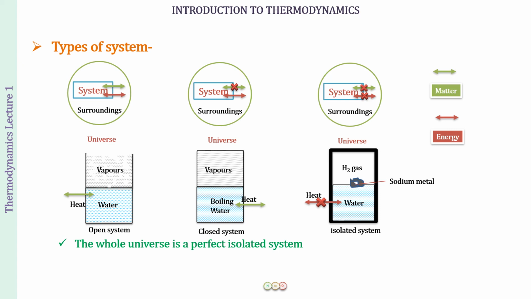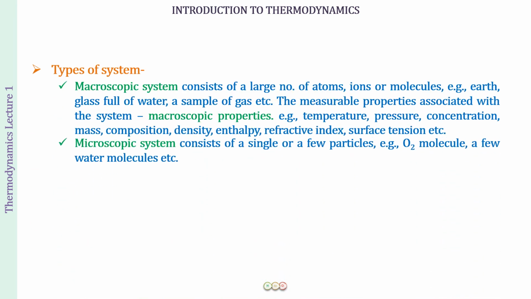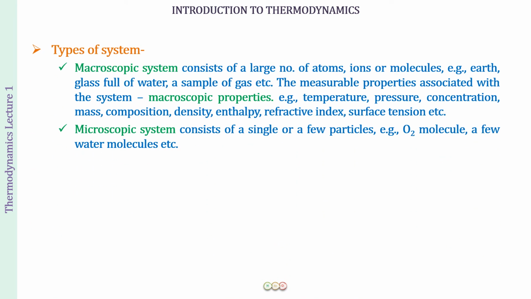Okay. So based upon the next system of classification, we have another two types of system, the macroscopic system and the microscopic system. A macroscopic system consists of a large number of atoms, ions or molecules, for example, earth, a glass full of water, a sample of gas, etc. The measurable properties associated with the macroscopic system, we call macroscopic properties.